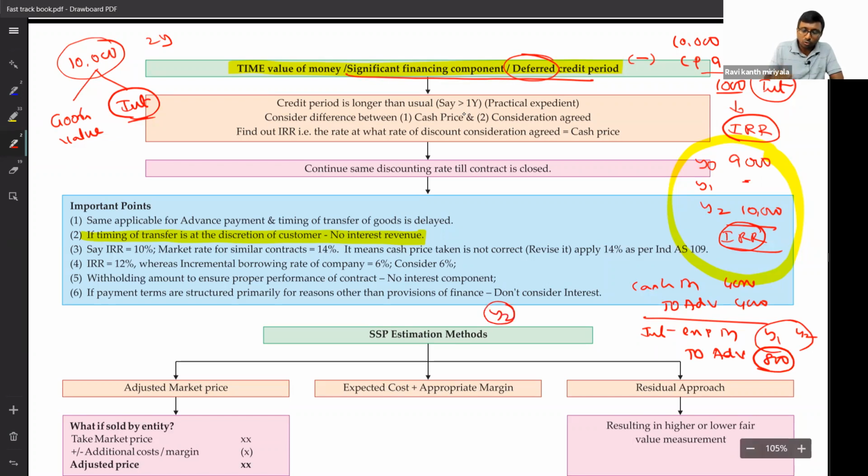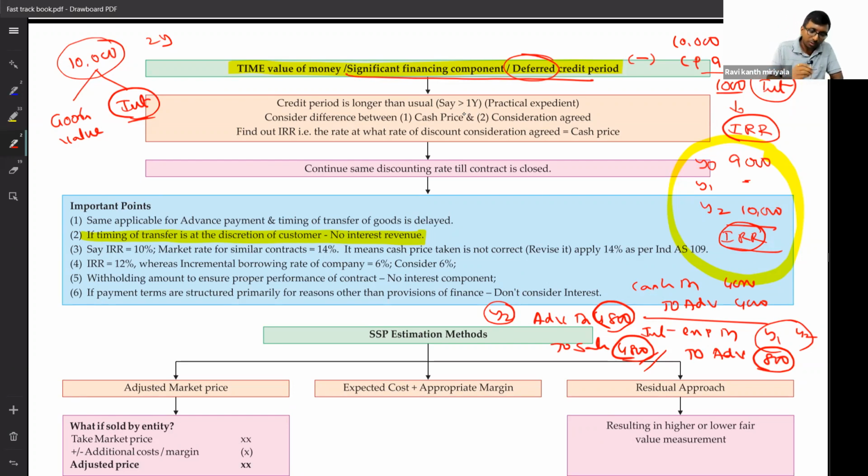At Y2, when you sell the goods, it will be advance account debit. Advance account has already become 4,800. Then sales: my sales are going to be 4,800, my dear, but not 4,000. Got it? So this rule is applicable where the customer will pay late or I will supply late. Both the circumstances.